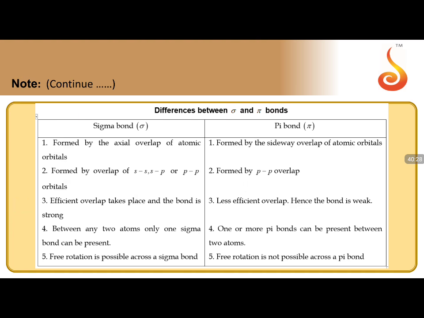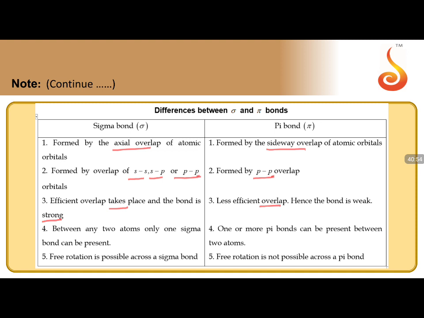Differences between sigma and pi bonds. Sigma bonds are formed along the axis, so axial overlapping; pi bonds are formed perpendicular to the axis, sidewise. ss overlapping, sp overlapping and pp overlapping are possible in sigma, but only pp can form a pi bond. Sigma bond formation is more effective than pi bond formation.